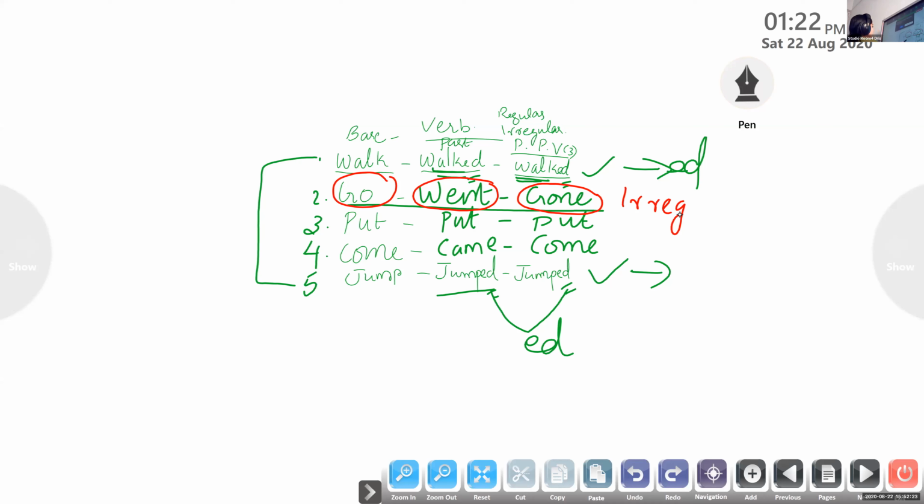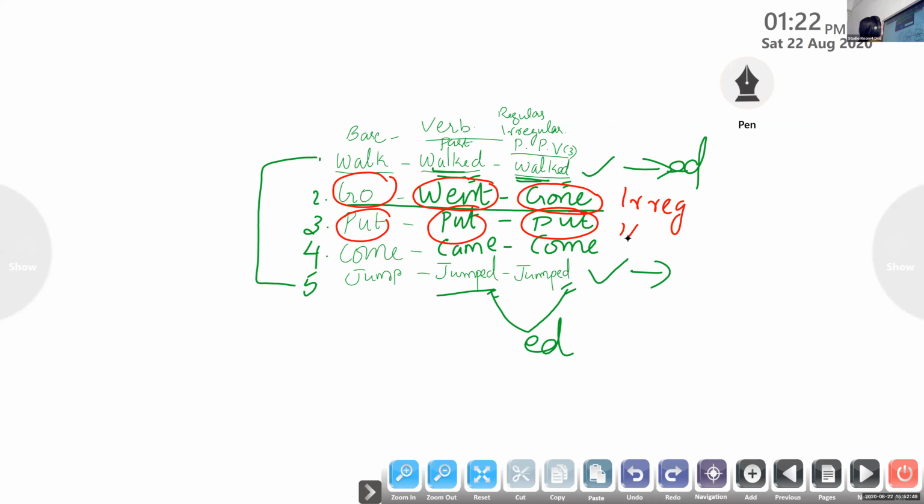And this one, put, is an example for an irregular verb because all three forms are the same. We haven't added d or ed. If you add d or ed to the base form, you will get the past form and past participle form, and such verbs are called regular verbs in English grammar.